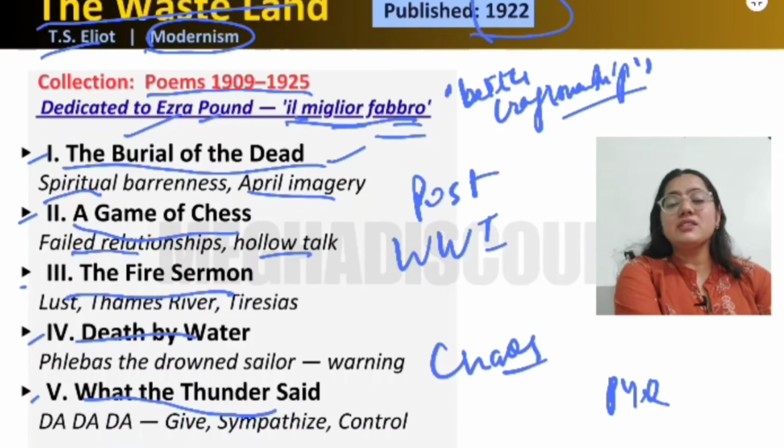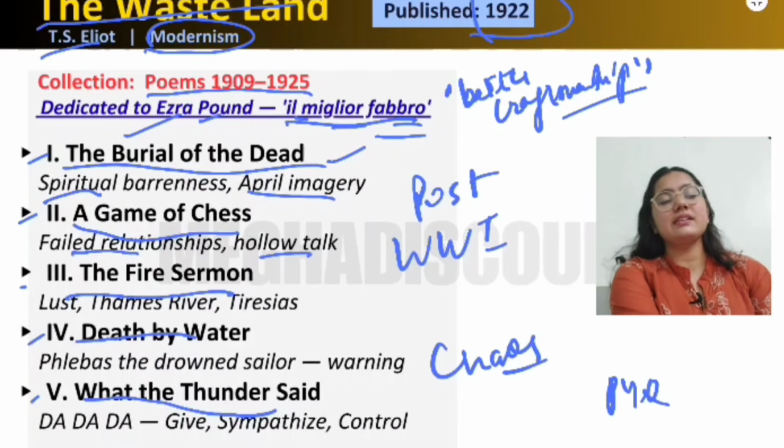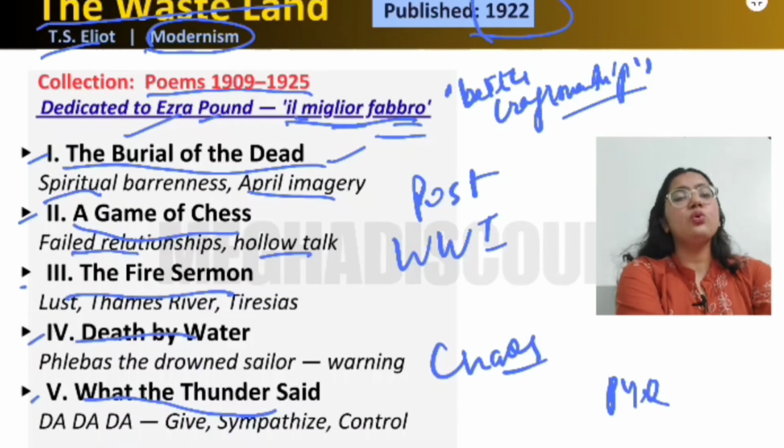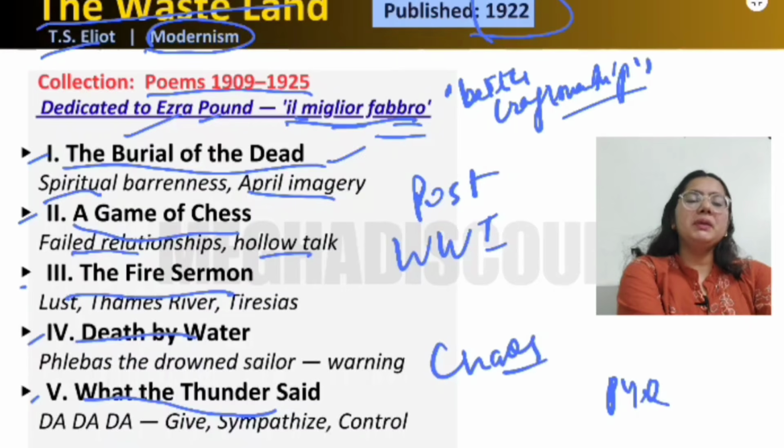And in the fire sermon we have the Thames River and terraces, as I told you. On the Thames River we used to have the Elizabethan queen and her Earl of Leicester. It is said that Queen Elizabeth had an affair with the Earl of Leicester. So on the Thames River, they used to come and spend some time there in the boat, right? But they did not marry. Similarly, even now, the people who come to the Thames River spend their time romantically, but they are not committed to each other, right?